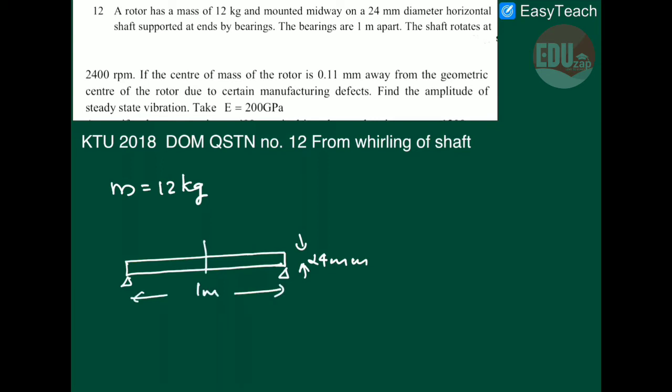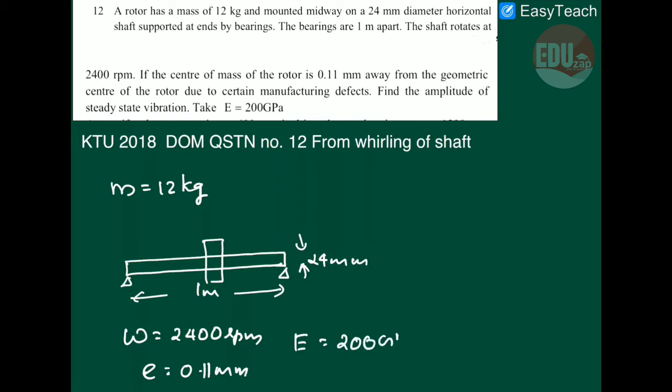Okay, and maybe this is the rotor. So it is rotating with the angular velocity 2400 rpm. Then the eccentricity is given as 0.11 mm, due to certain manufacturing defects. Find the steady state amplitude. Young's modulus E is equal to 200 gigapascal.